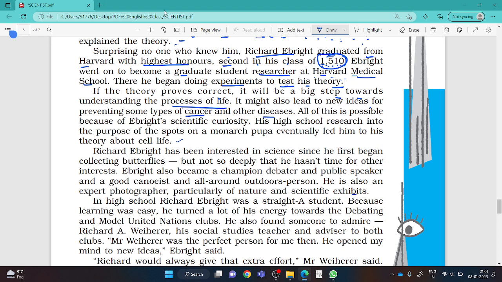All of this was possible because of, underline this line, everyone, remember this line, Richard Ebright's scientific curiosity. He had the eagerness in the field of science, due to which he became a scientist. His high school research into the purpose of the spots on a monarch pupa eventually led him to his theory on how cells work. The purpose of the spot on the monarch pupa led him to the theory of how cells of monarchs, or how cells of butterflies, work.